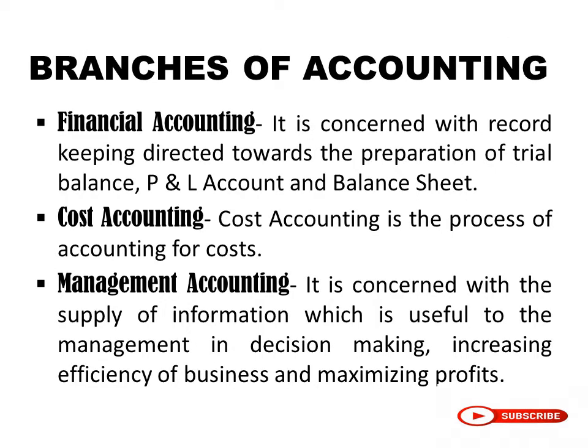Now, accounting is further classified into some branches. There are three branches of accounting. The first is financial accounting. It is concerned with record keeping directed towards the preparation of trial balance, P&L account and balance sheet. In normal words, when people say accounting, what comes to our mind is financial accounting, the things which are related to finance. You have to keep the records, then the transactions are recorded, then further they are classified, then they are summarized and interpreted in the form of trial balance, P&L account and balance sheet. That is called financial accounting, which is the major part of accounting.